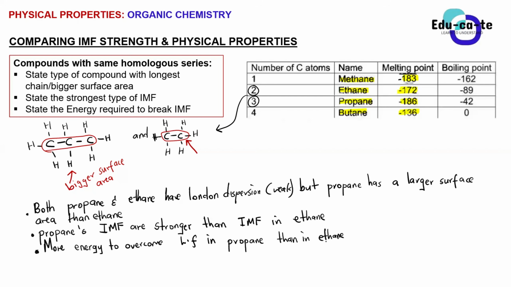So more energy is required to overcome those London forces in propane than the ones found in ethane.